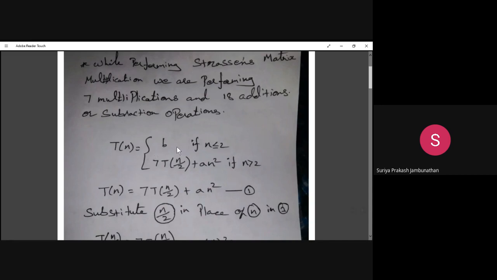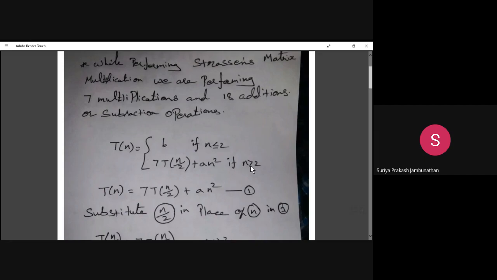T of n is equal to b, a constant time, when the n value is less than or equal to 2. There is no need to apply the Strassen matrix, because for n as 2 the value is very small, so it's not possible to apply any matrix operation. For that, the constant time complexity is b.